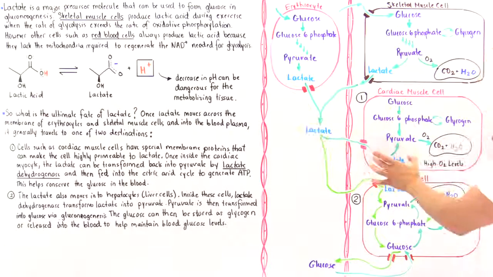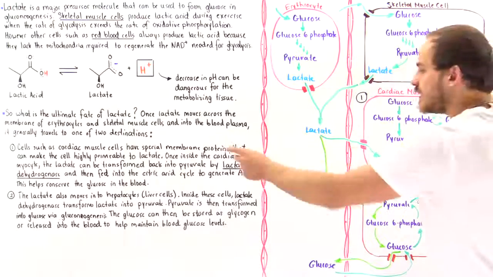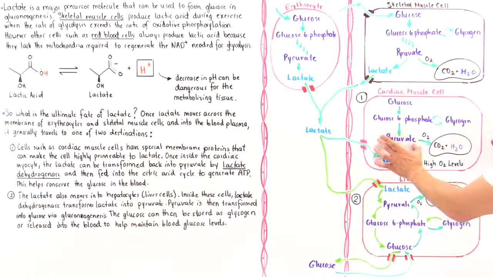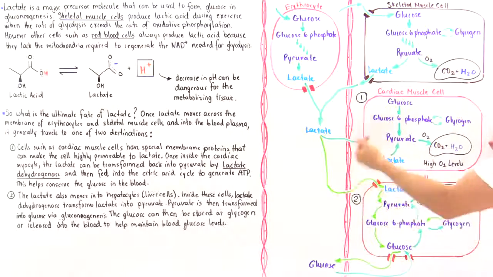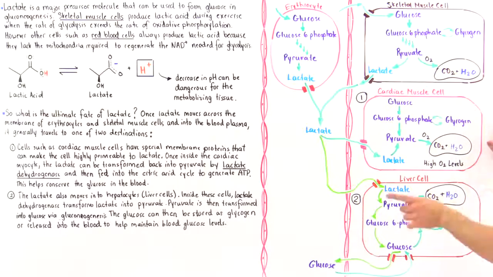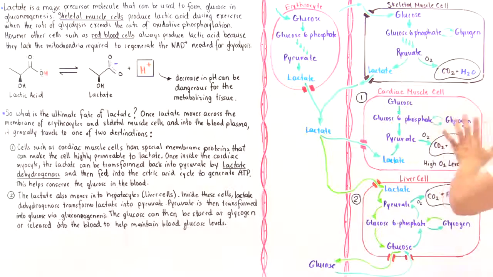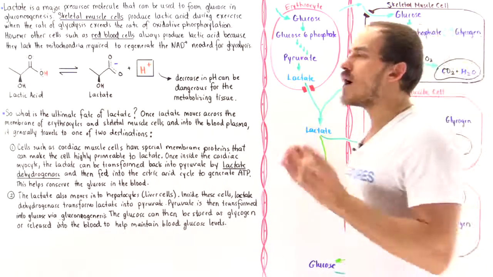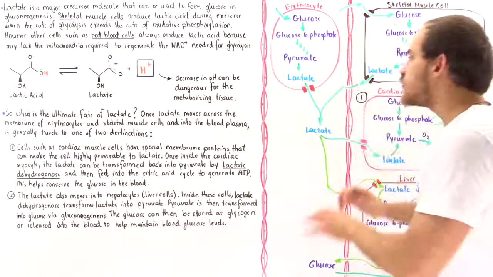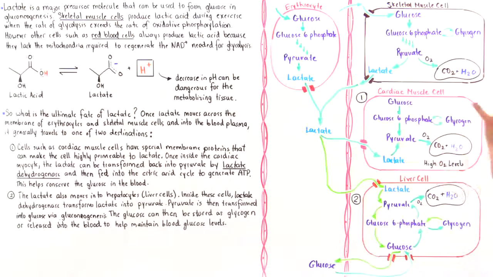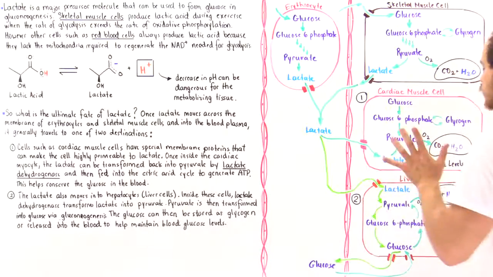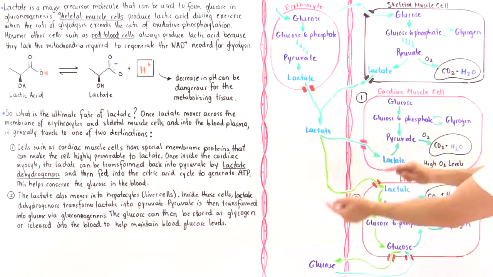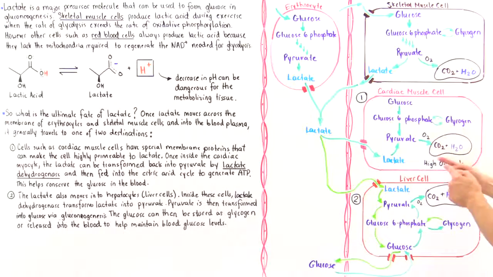So lactate goes into the cardiac muscle cell, which is transformed by lactate dehydrogenase into pyruvate, and then the pyruvate goes straight into the mitochondria. Why? Well, because cardiac muscle cells never undergo anaerobic respiration. There's always plenty of oxygen inside the cardiac muscle cells. And so for that reason, the pyruvate is fed directly into the mitochondria.